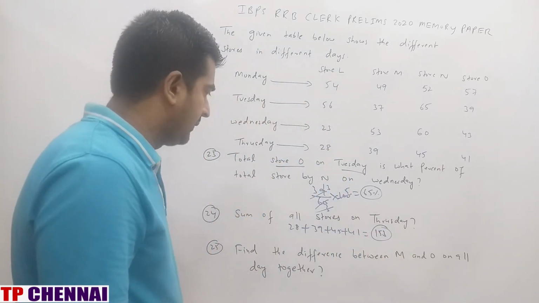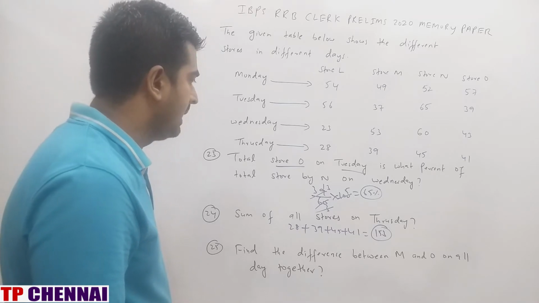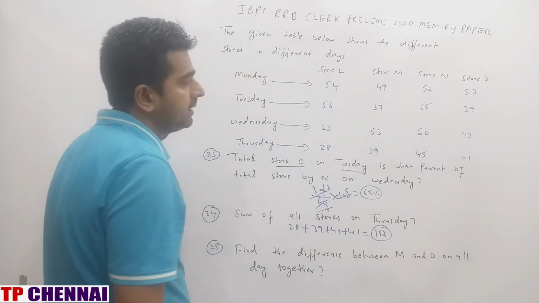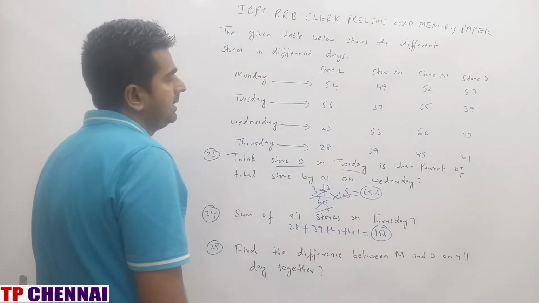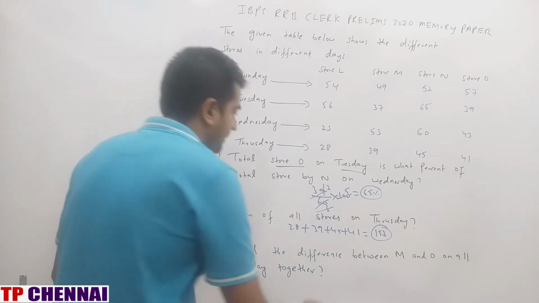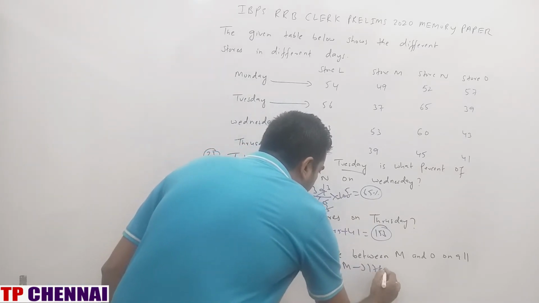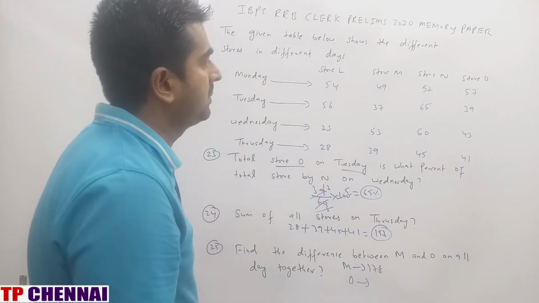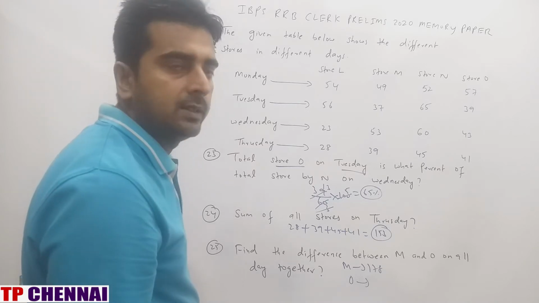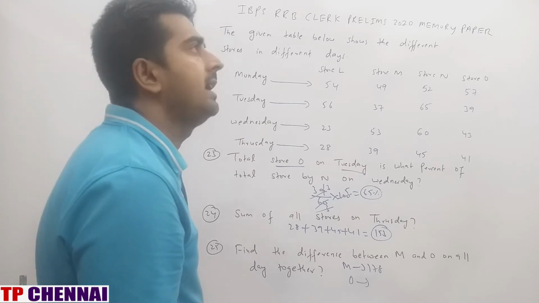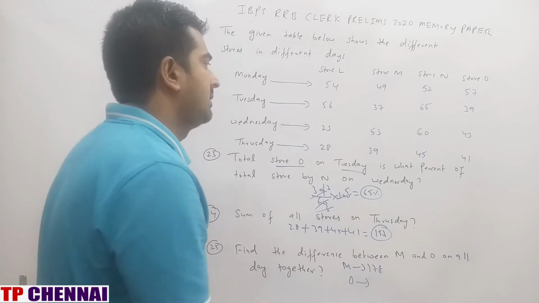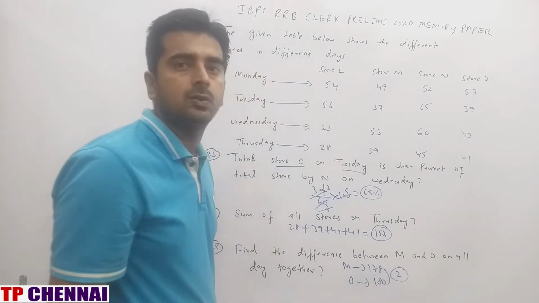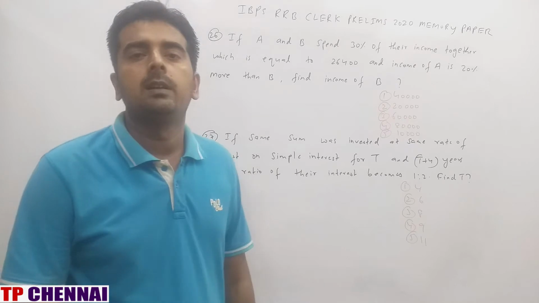Next one. Find the difference between M and O on all days together. M, what is the value for all the days? 49 plus 37 is 86. 86 plus 53 is 139, plus this number is 178. O, what is the value? 57 plus 39 is 96. 96 plus 43 is how much? 139, plus 41 is 180. Difference is 2. So my answer is 2. So I hope you are clear with DI.